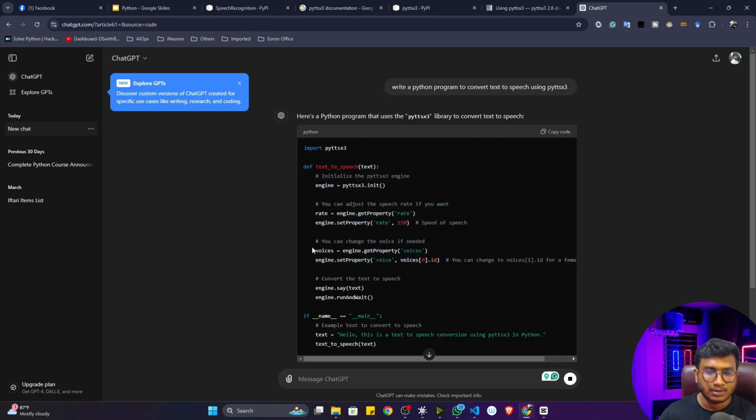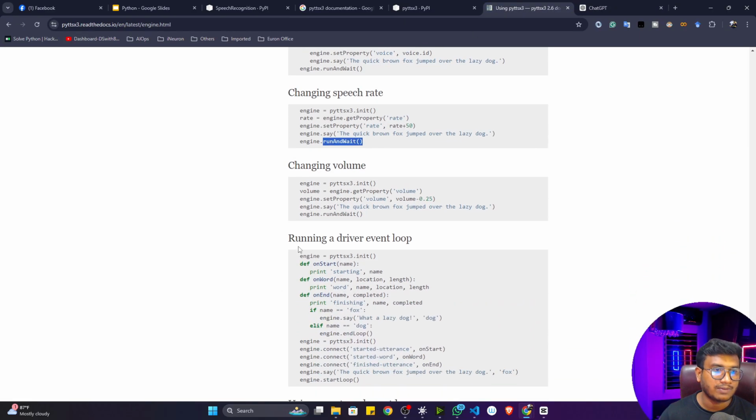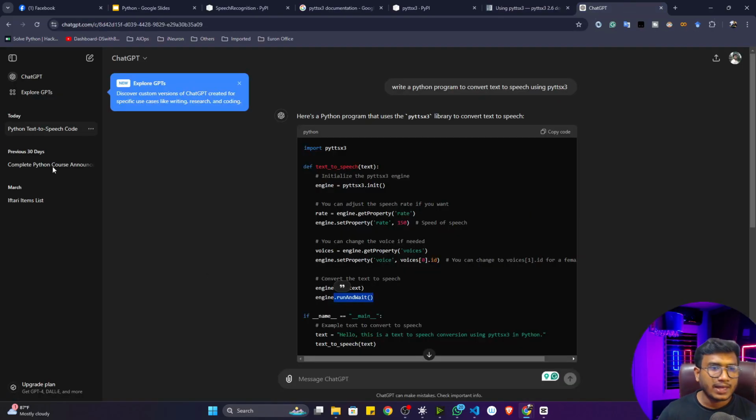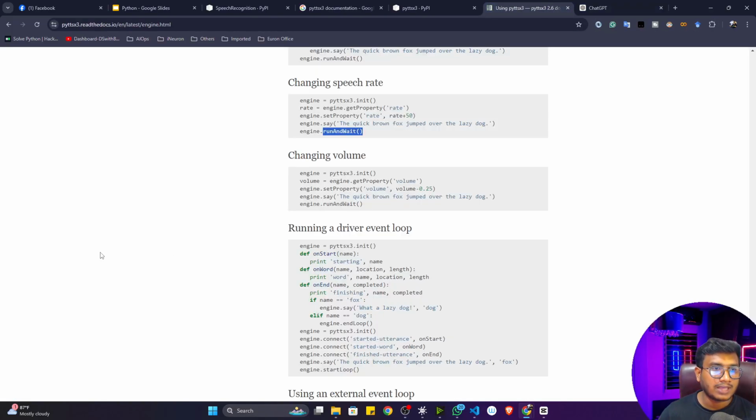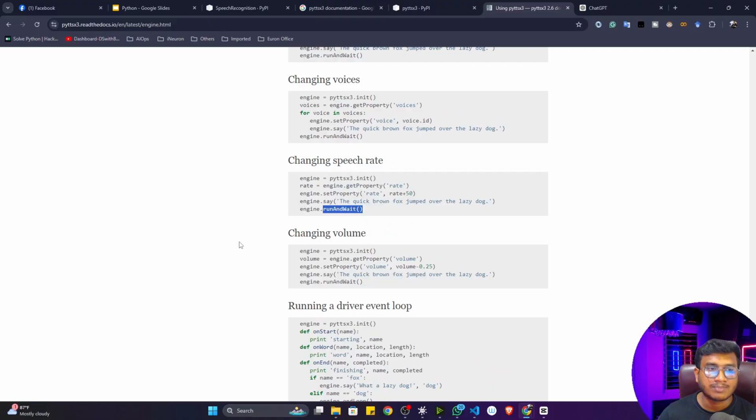I can simply do the modification in this particular code and see, they're using this particular ID, then say function, then run await. Everywhere actually it will give you this particular suggestion, even in the documentation as well. So why I've shown you this one, because I just wanted to show you how, if you're using any external library, you can get to know about this particular library, how to use them properly.